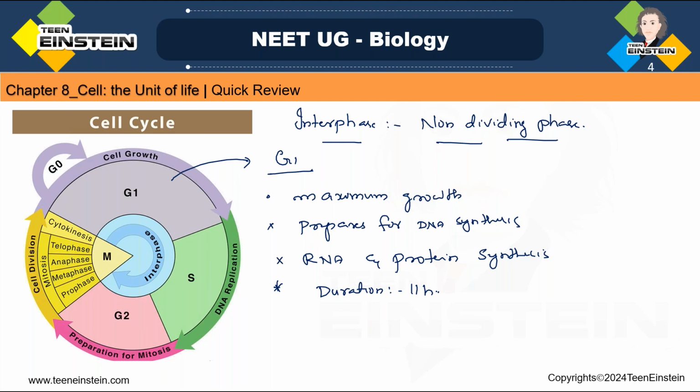Here we said checkpoints are there. Here the first checkpoint, that is called as G1 cyclin, and that is between G1 and S. After G1, it moves to the synthetic phase or S phase. So the first checkpoint comes between G1 and S phase, and this is called as G1 cyclin.